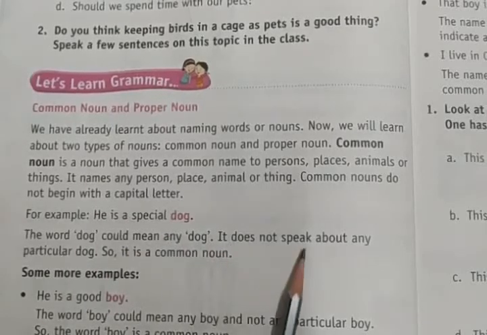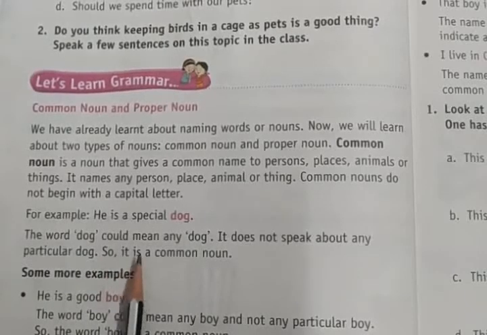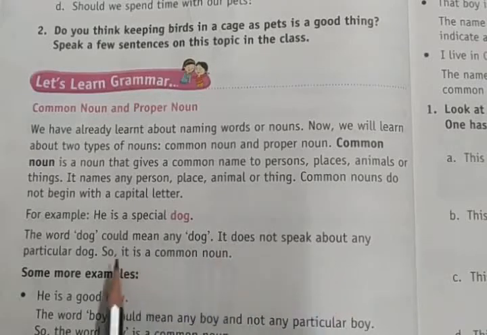It does not speak about any particular dog. So it is a common noun. If you say Alsatian is a type of dog, that may be a proper noun. We will discuss proper nouns in coming time.